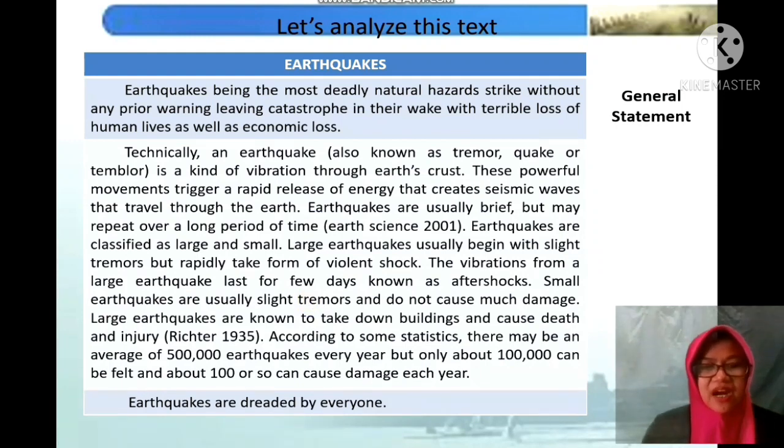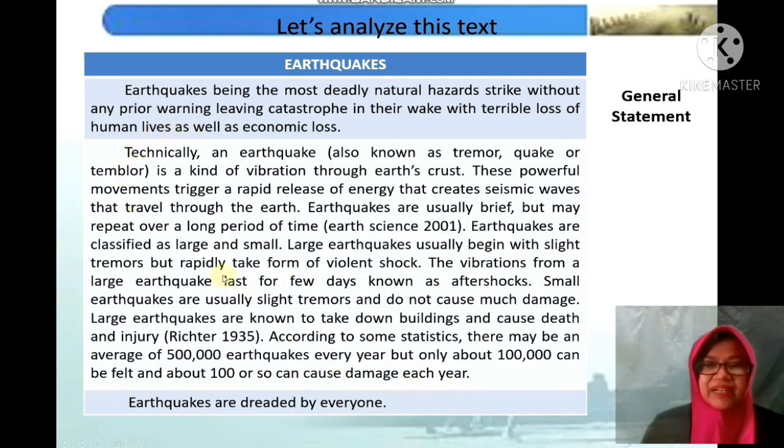Large earthquakes are known to take down buildings and cause death and injury. According to some statistics, there may be an average of 500,000 earthquakes every year, but only about 100,000 can be felt, and about 100 or so can cause damage each year.